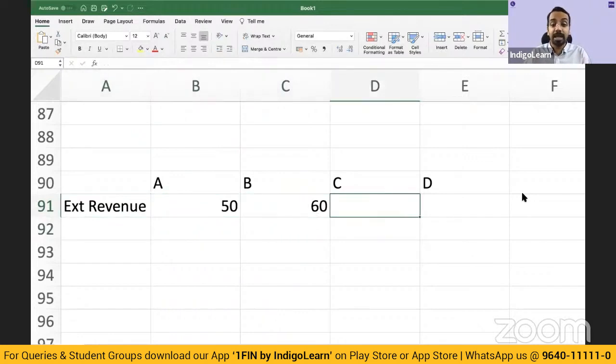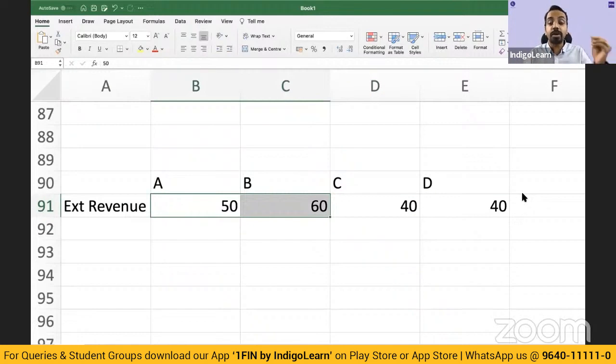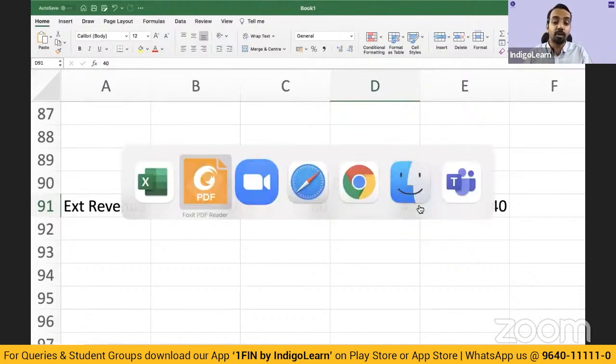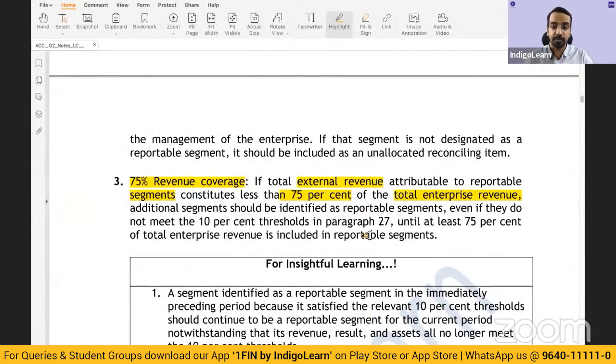So 50 plus 60 means only 110. Let us say, for argument's sake, the others are 40 and 40, and there are other segments also. So 50 and 60 is 110. You have to ensure that you at least take it to 150. So you will include C also, and residuary segments can be ignored for reporting purposes.